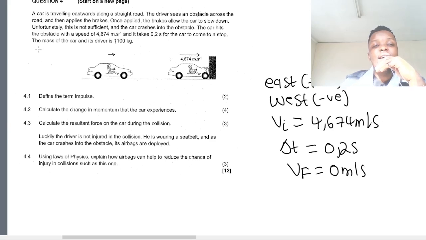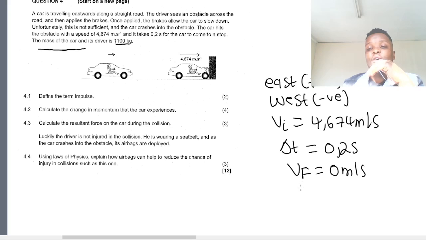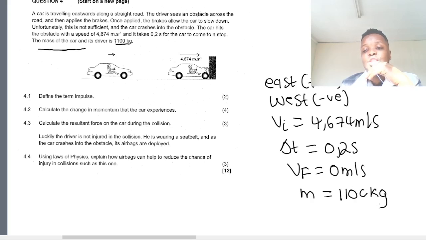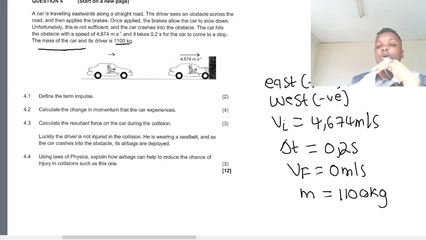And they say that the mass of the car and the driver is 1,100 kgs. So we are also given the mass of the car and the driver, because we treat the driver and the car as one object. So the mass would be 1,100 kgs. Okay, so we have collected our data from the statement. That's the first thing that is important. Secondly, we have already chosen a direction for this question. Okay, we're sorted. Now we can approach questions all the time.